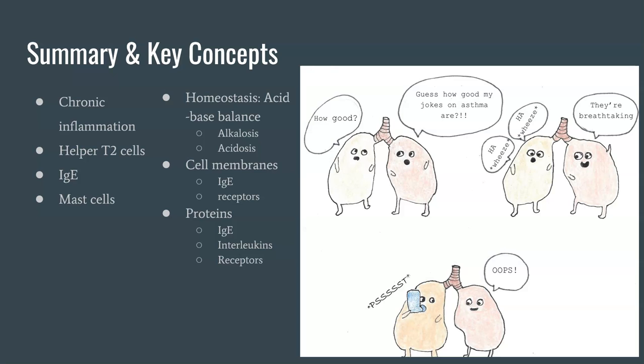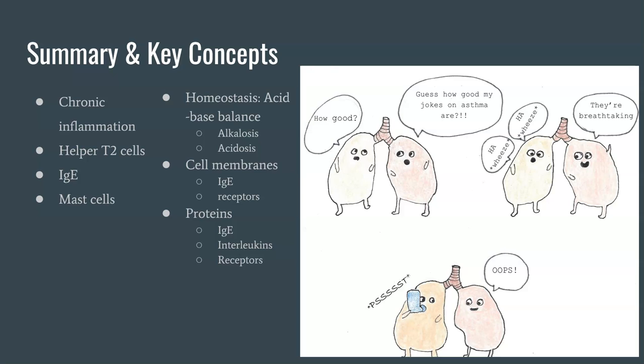The respiratory system's role in homeostasis is as a factor in acid-base balance. The normal range of arterial blood pH is between 7.35 and 7.45. A slight shift in this can cause either alkalosis or acidosis. The body senses these shifts in pH through chemoreceptors in the arteries. The body then uses hyperventilation in the case of alkalosis or hypoventilation in the case of acidosis to bring the body back to a normal pH range.